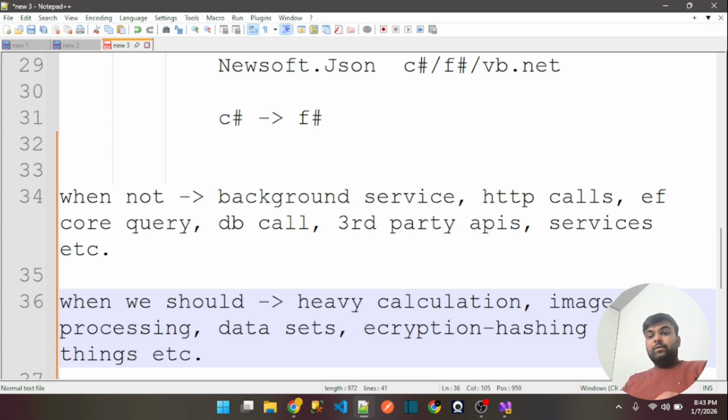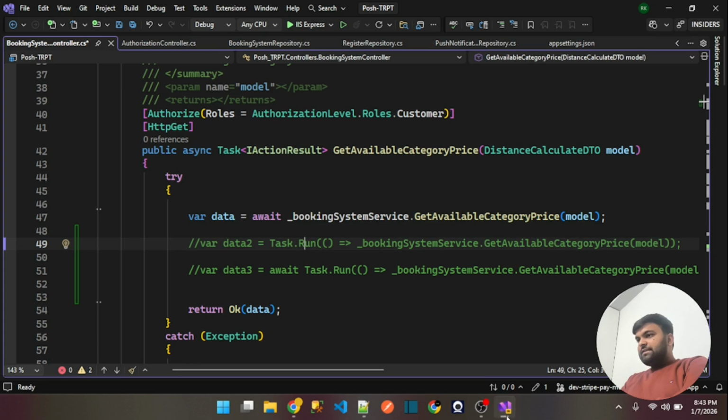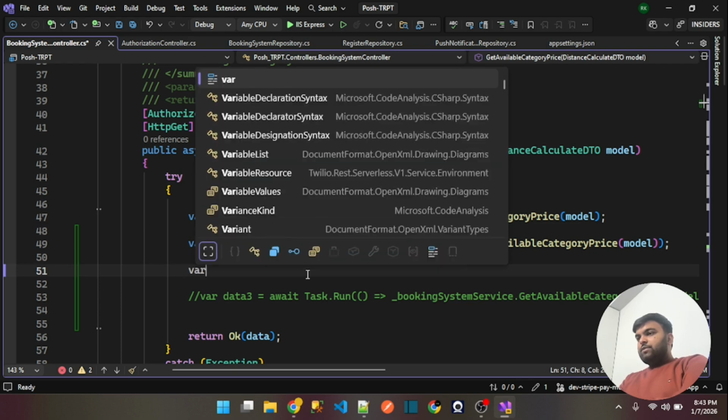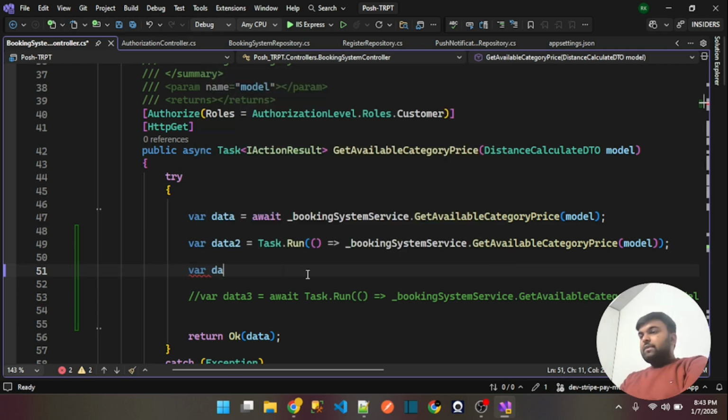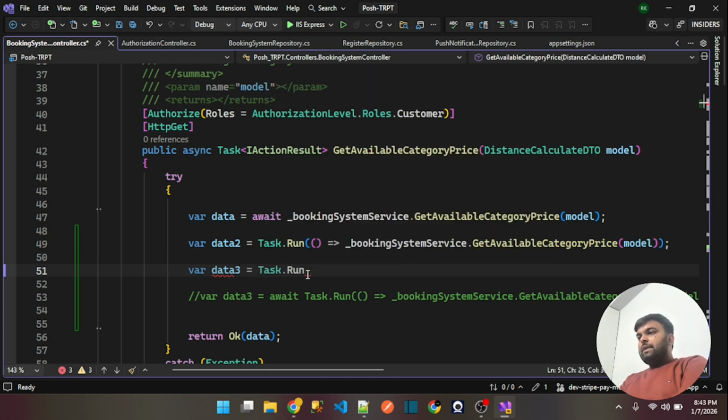Now the next thing you need to understand is what most people do here. Suppose let's take an example. Let me show you something amazing. Suppose there is a data. What I am doing here is simply using this thing.